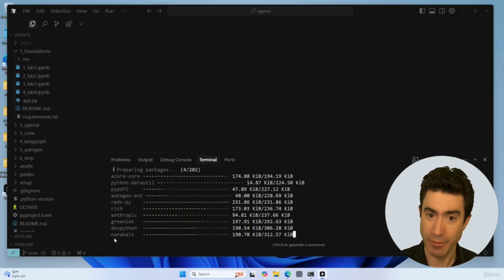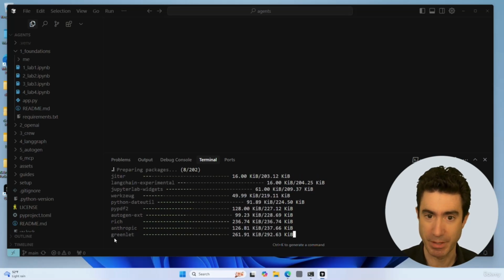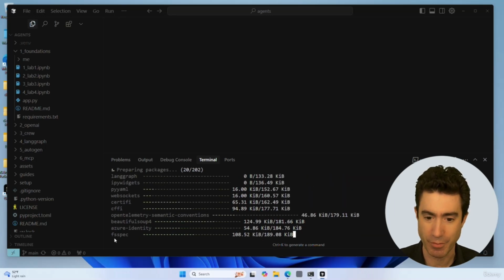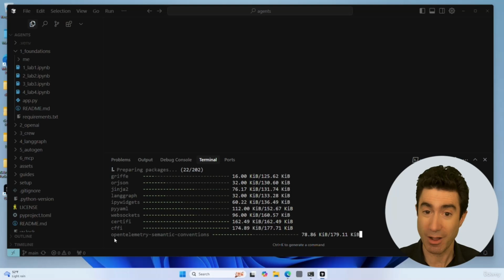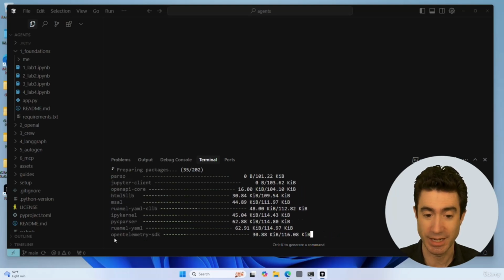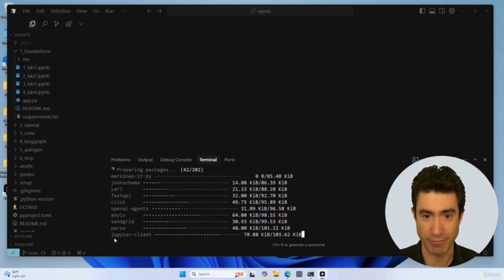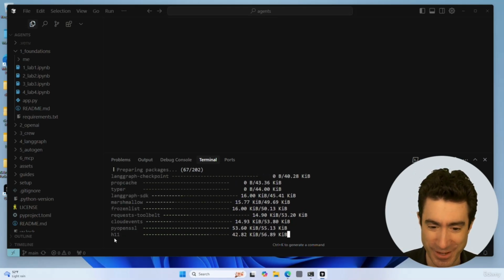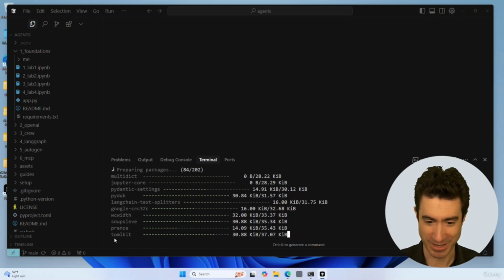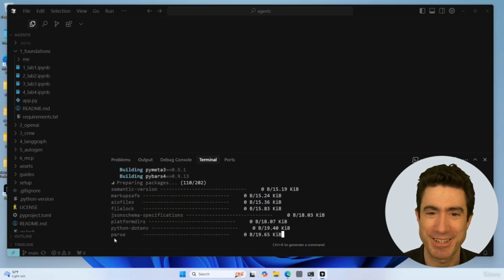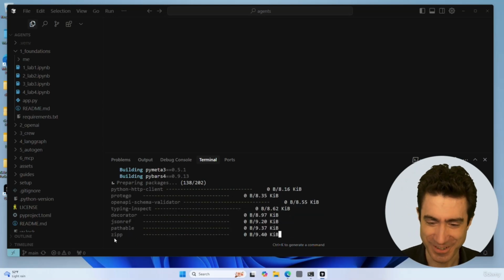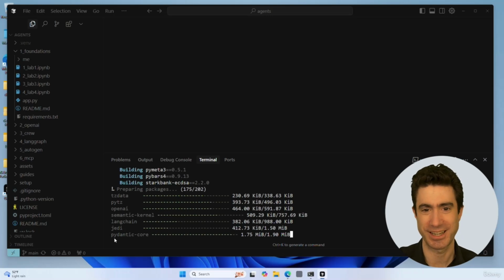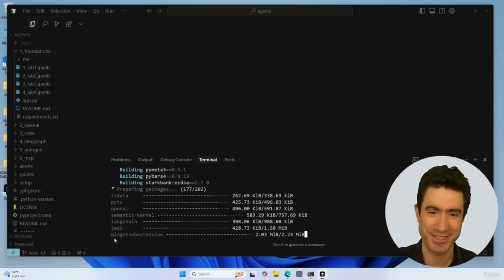Now, people who are familiar with Anaconda know that this process of building a full-spec isolated environment with the right version of Python is something that can take up to an hour, and sometimes on some systems it was taking an hour and a half to build this environment on their computers. What you'll find is that it's a different story with UV. It's running remarkably quickly, and I'm hoping it's going to finish by the time I finish this sentence. But if not, then I may put you on pause and come right back again, because it literally takes a minute or two and it will be done. So I'll see you in a minute.